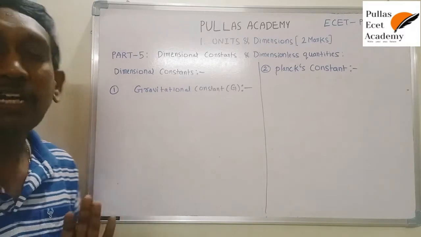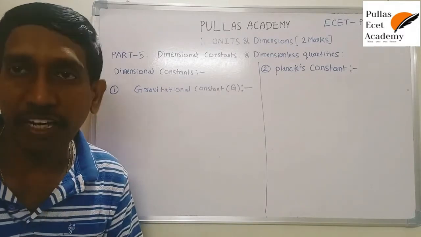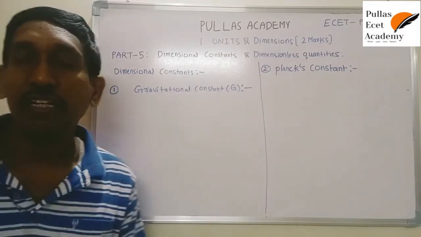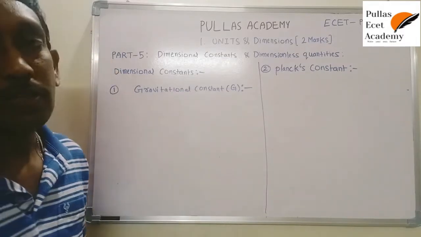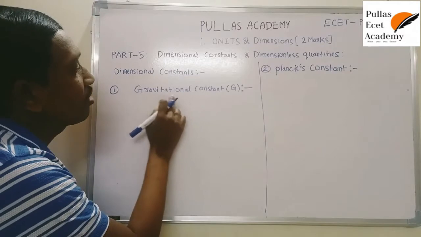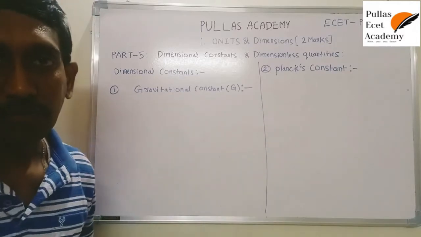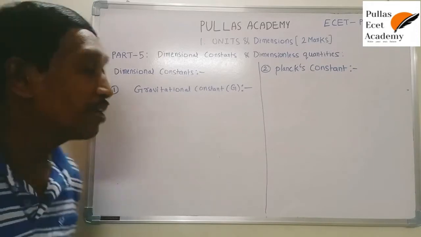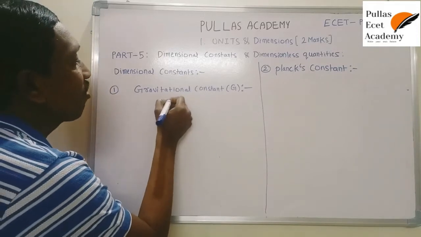These are the previously repeated areas. So first we will discuss the dimensional constants. One of the dimensional constants is the gravitational constant. It is simply called the gravitational constant, and also the universal gravitational constant.